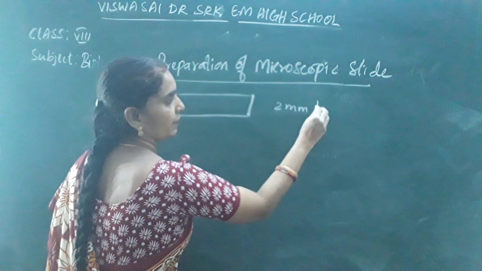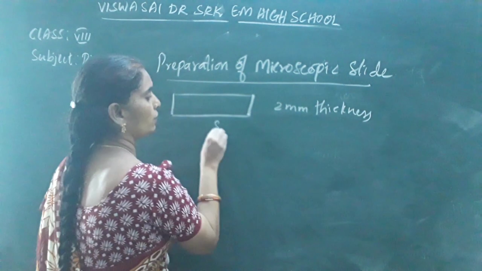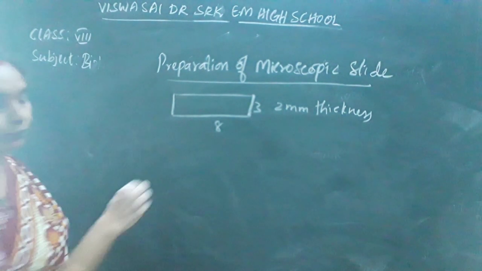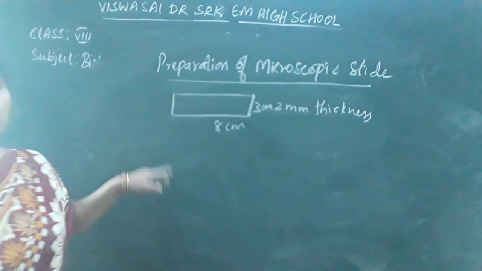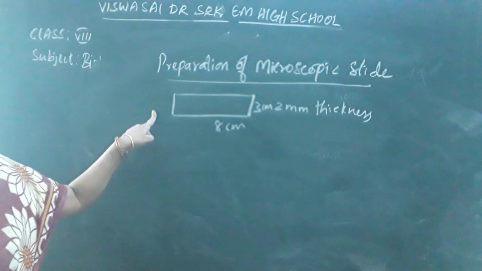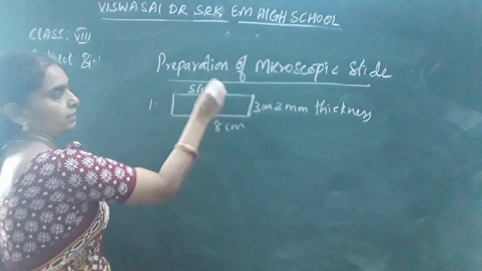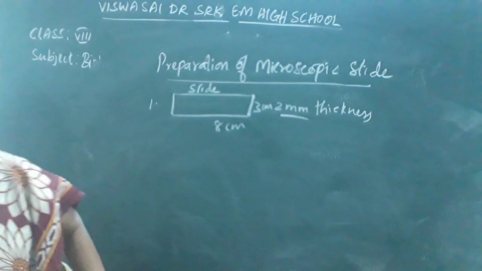The length and breadth should be 8 into 3 centimeters. Okay children, this is the preparation of the glass slide. First, the slide to be taken should be of 2 mm thickness.